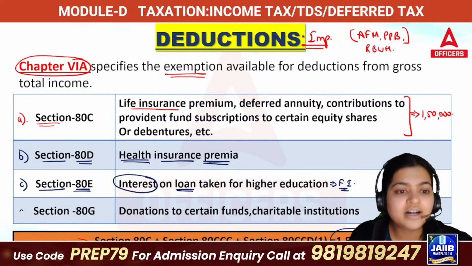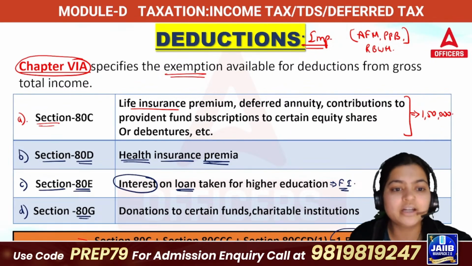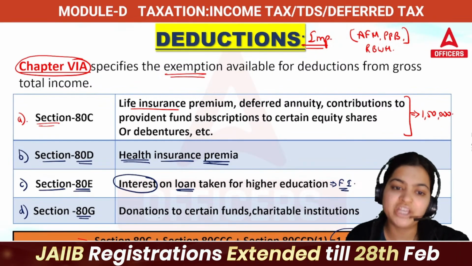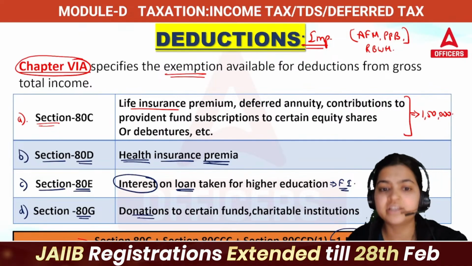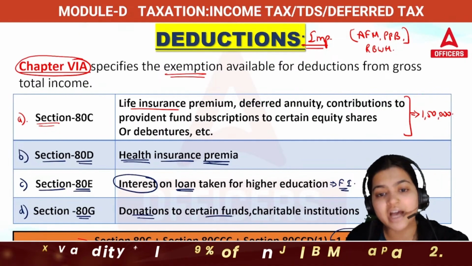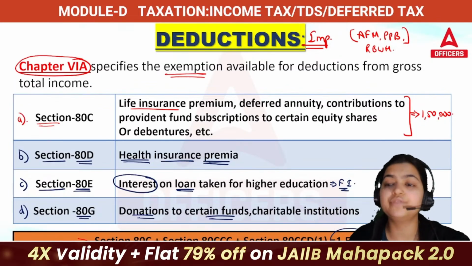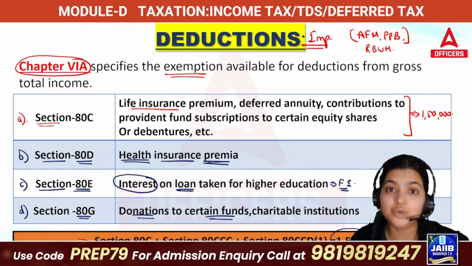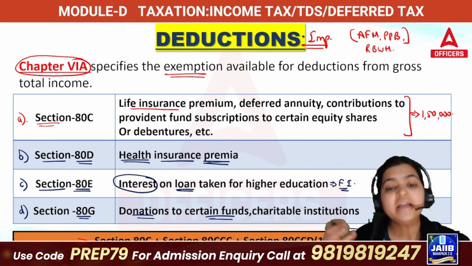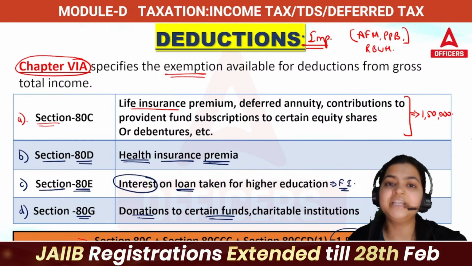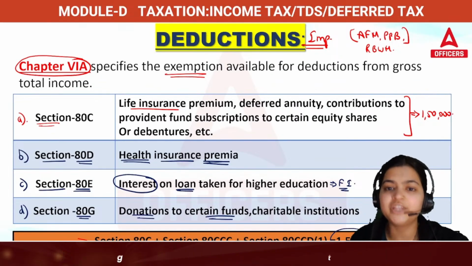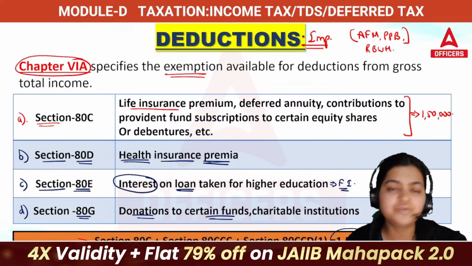Then the fourth one is your section 80G. G means donations which you are giving to the government, to certain charitable institutions. When they have got registration from the government that they are genuine trust, then only you can get this 80G deduction. Suppose you are visiting a temple and just by faith you are donating 50 rupees, 100 rupees, you won't be getting any donation deduction here.